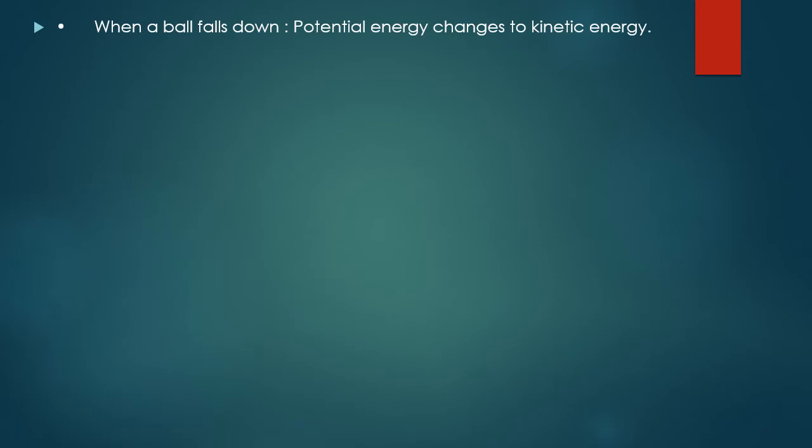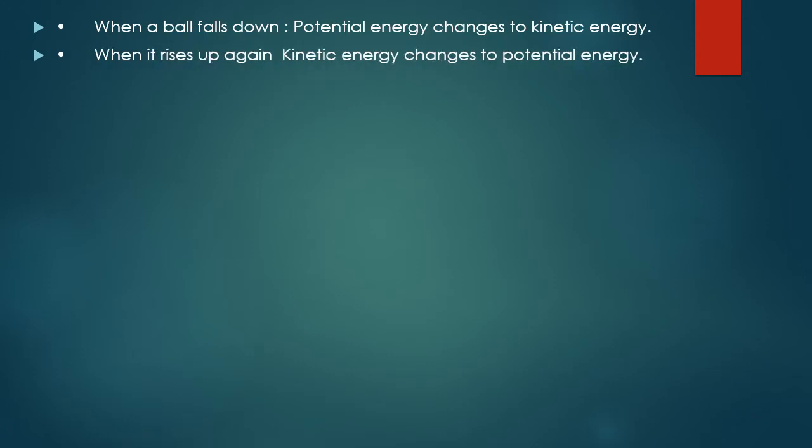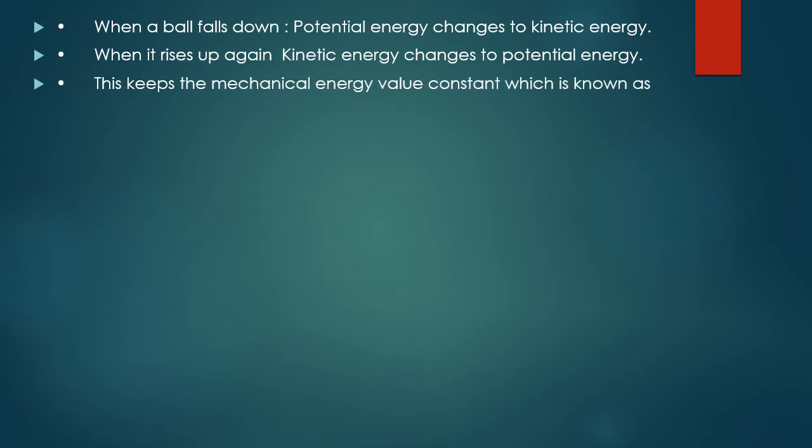When a ball falls down, potential energy changes to kinetic energy. When it rises up again, kinetic energy changes to potential energy. This keeps the mechanical energy value constant, which is known as conservation of mechanical energy. So when a ball falls down, potential changes into kinetic, and when it rises up, the vice versa occurs. This keeps the mechanical energy constant, which means the law of conservation of mechanical energy.